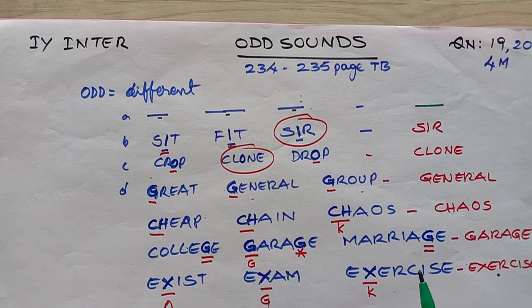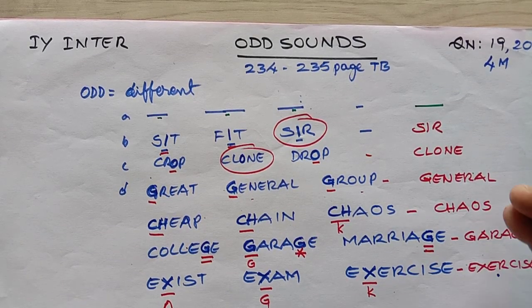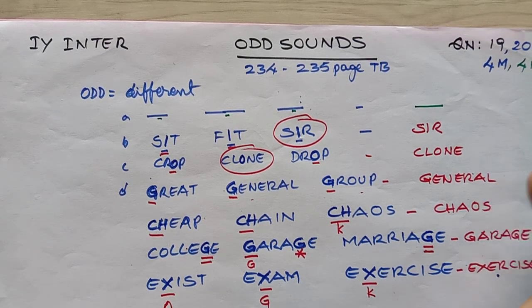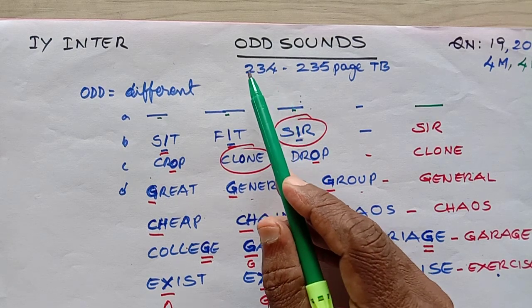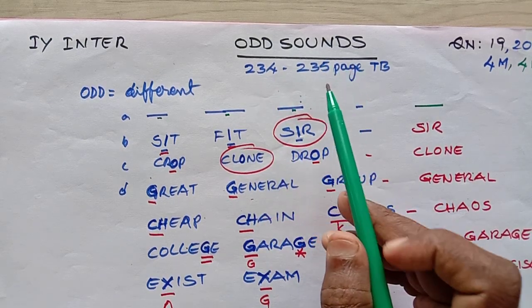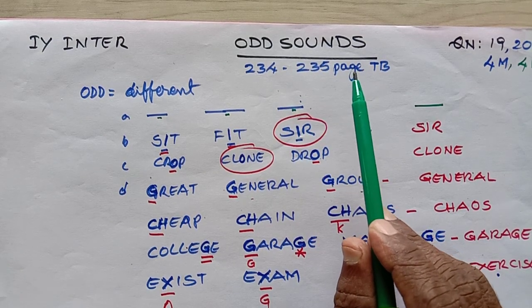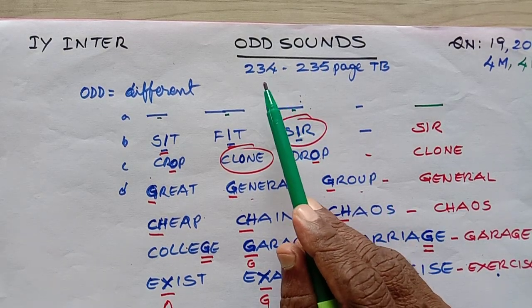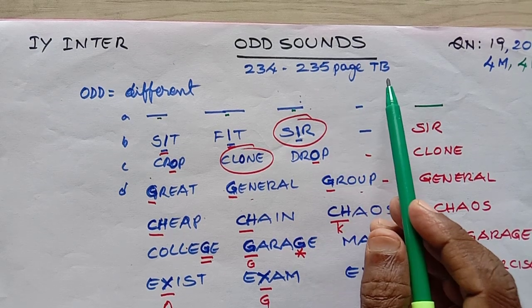Okay, in this video we are covering question number 19 and 20. Question number 19 is for 4 marks and 20 is for 4 marks. In this video we explain in detail what odd sounds are and how we have to write answers for this in the examination. You can find this information on pages 234 and 235 of your textbook.